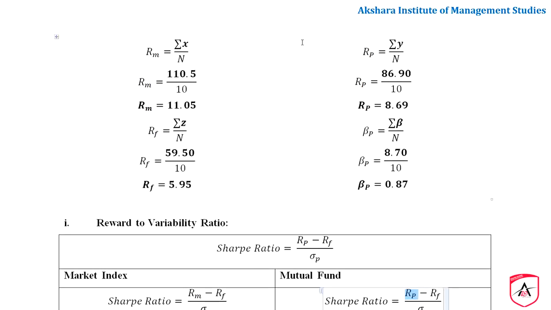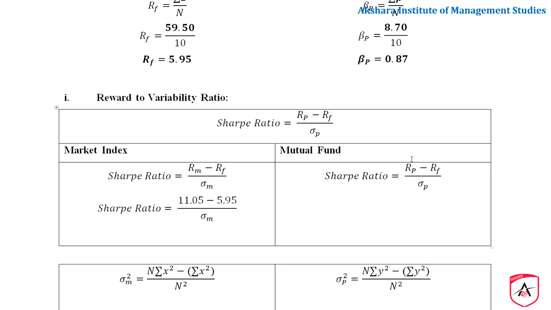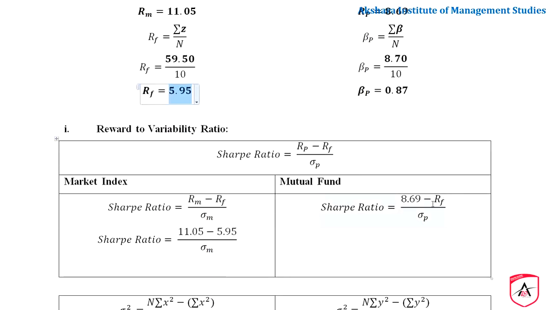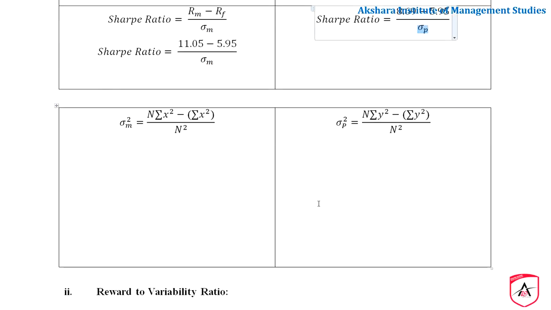Return on portfolio is return on mutual fund, that is 8.69 we have calculated here. Similarly risk free rate of return is 5.95. Okay, and standard deviation P we have not calculated, and this is what we have to calculate right now over here, right?